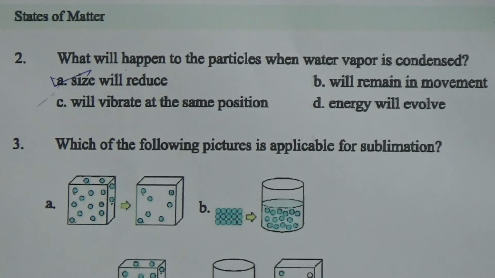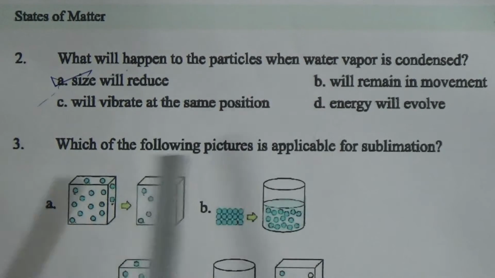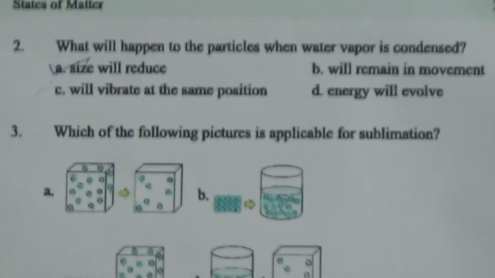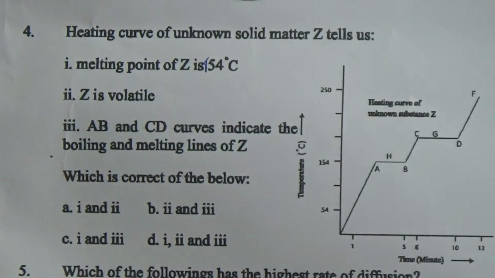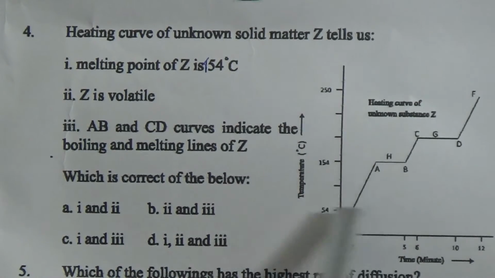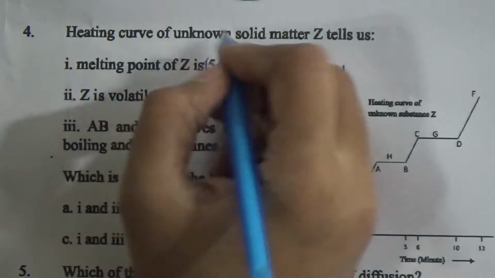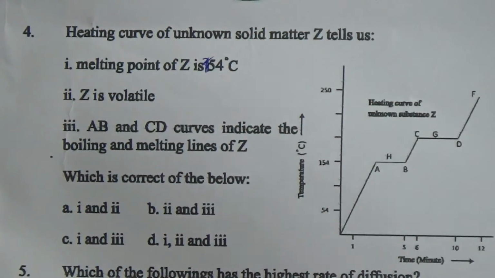Now come to the next one, which of the following pictures is applicable for sublimation? Dear students, C will be the picture for sublimation because there is no liquid phase. Now come to question number 4, it will be 154. Now the melting point, if we observe the graph, sorry, this will be only 54. The melting point of the graph starts at 154, and then the next one, because here they start to melt.